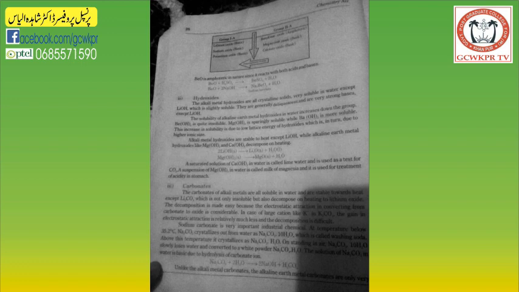Beryllium oxide is amphoteric. You know about amphoteric, it can behave as an acid toward a base and it can behave as a base toward an acid. Beryllium oxide is amphoteric in nature since it reacts with both acids and bases. Beryllium oxide and sulfuric acid combines to give beryllium sulfate and water. Beryllium oxide plus 2 moles of sodium hydroxide combines to give sodium beryllate and water.